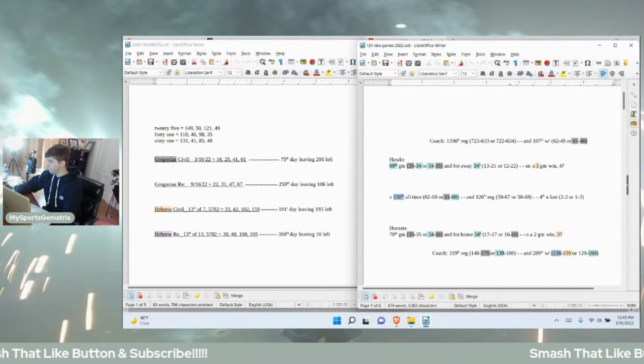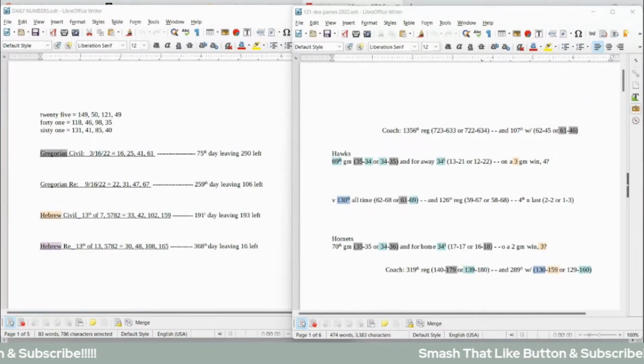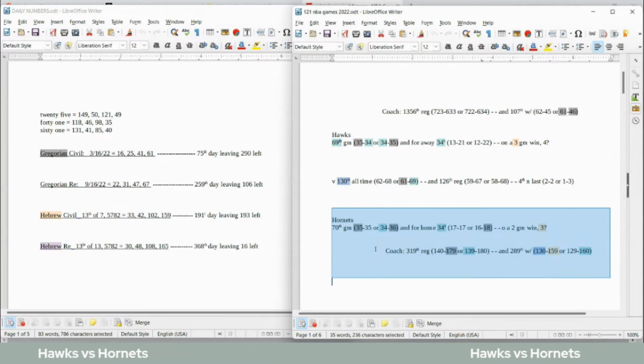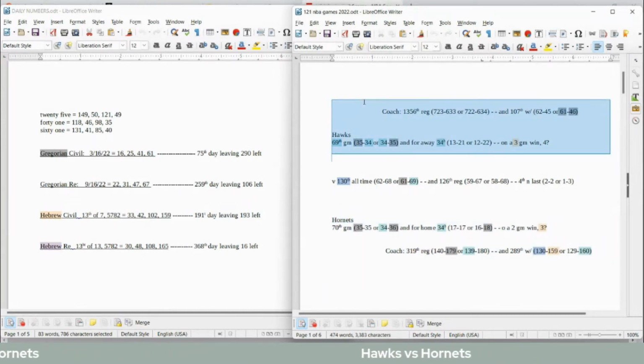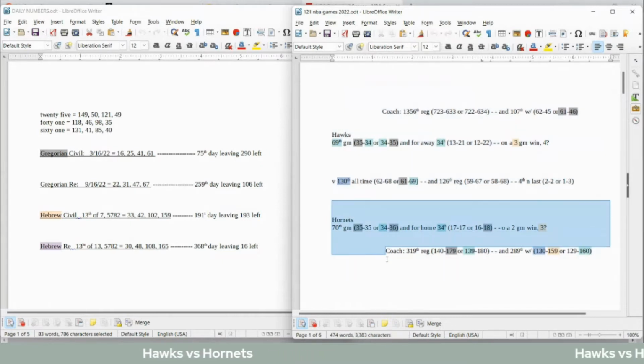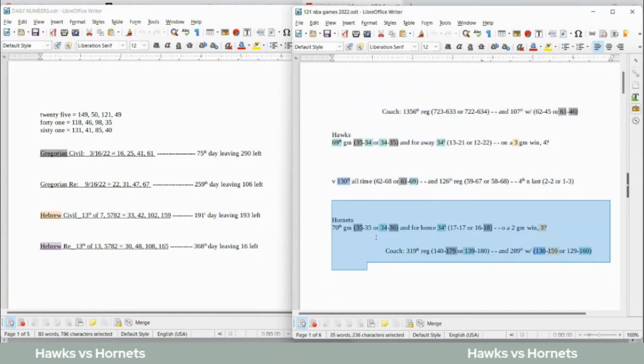Okay. Let's go to the first game here, Hawks versus the Hornets. As always, I'll start off with the home team. I'll show you some numbers why I think the home team will win, and then we'll go over some numbers why the road team could win. So in this particular game, let's start off with the Hornets, the home team. What would it look like for the Hornets to win this game?